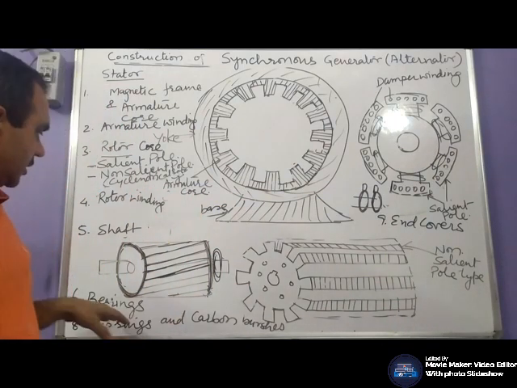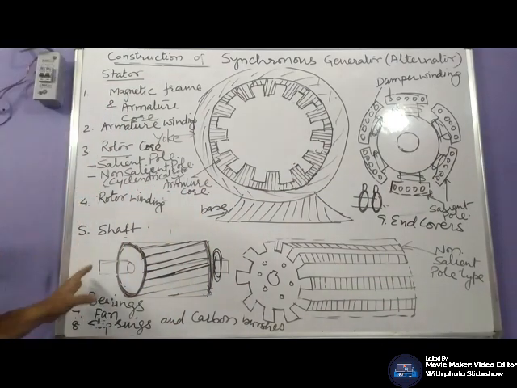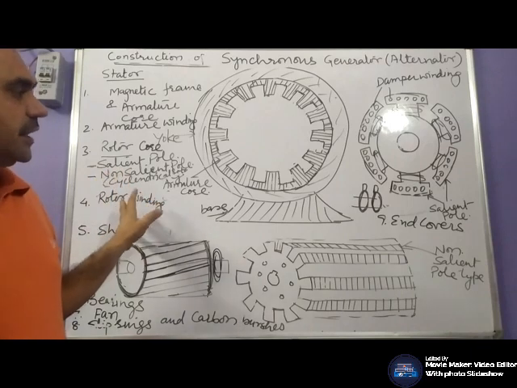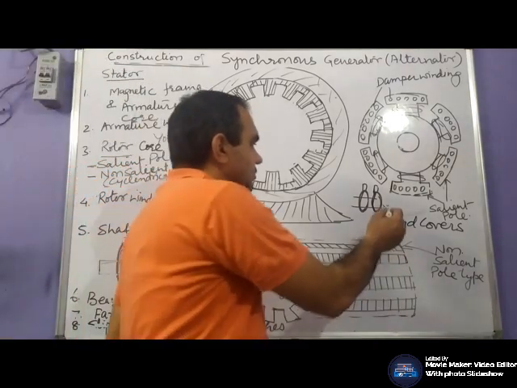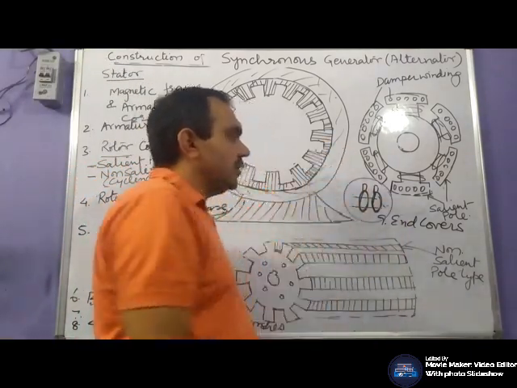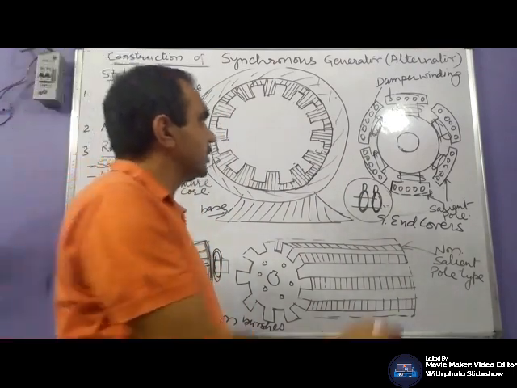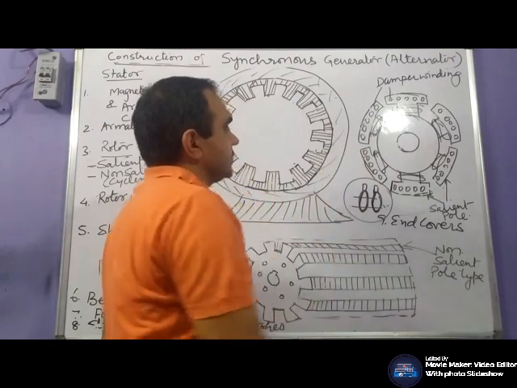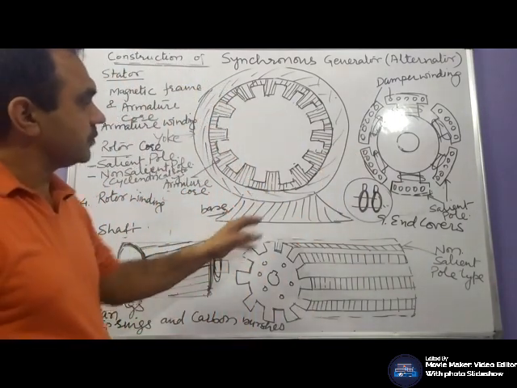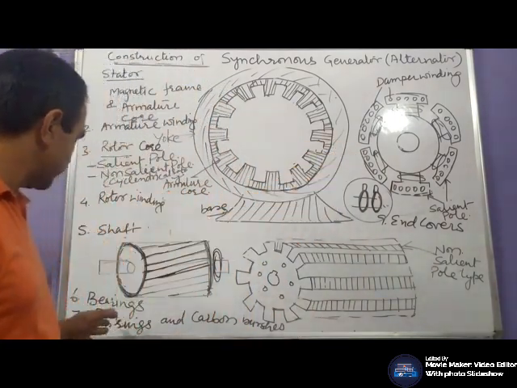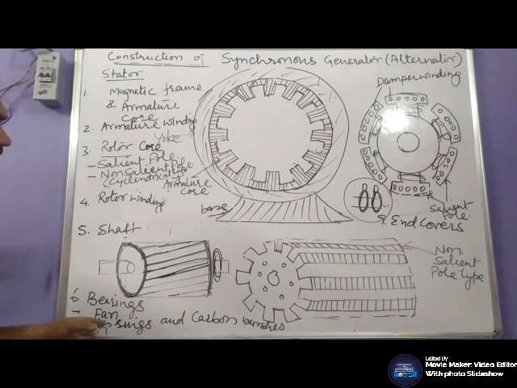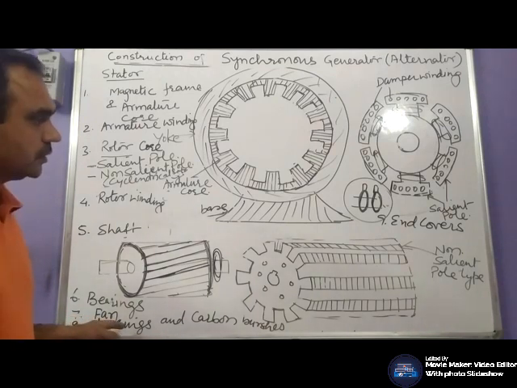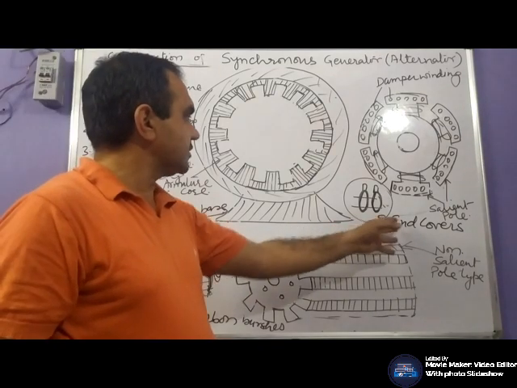The rest of the parts of the machine would remain the same as in case of the induction motor. The only change is, in place of 3 we use 2 slip rings and 2 carbon brushes. The rest of the parts would remain the same.